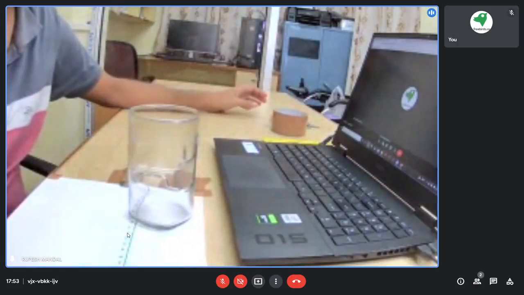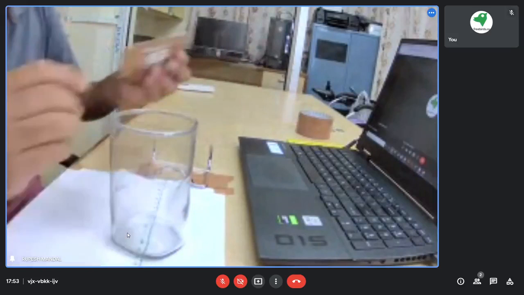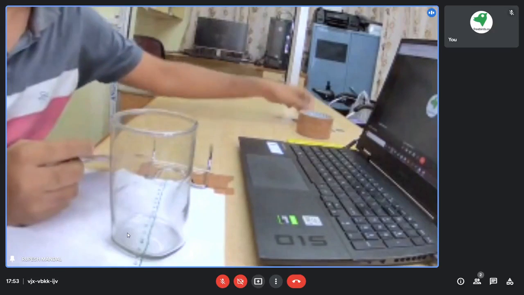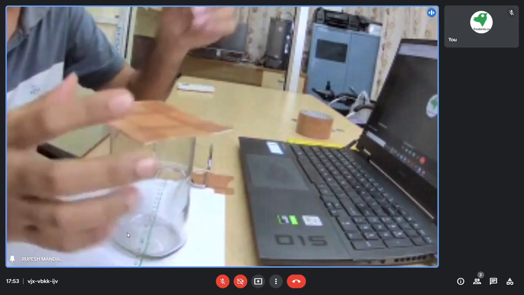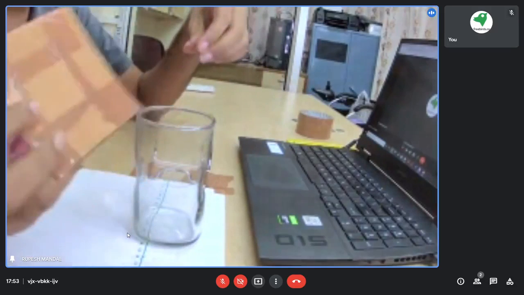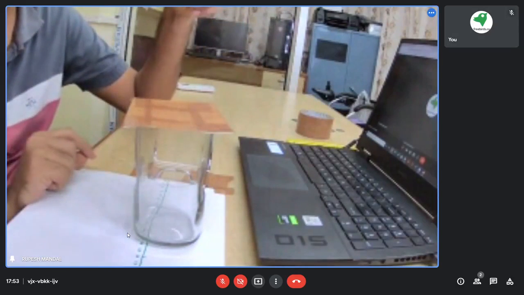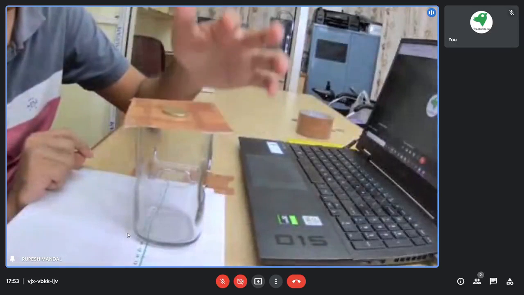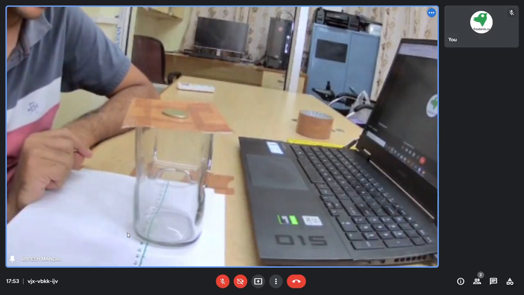I have this particular glass. Then I have a coin, a 5 rupee coin. You can take a 5 rupee or a 10 rupee coin, which may be heavy. Now I am placing this cardboard on top of the glass, and I am placing this coin on top of it.